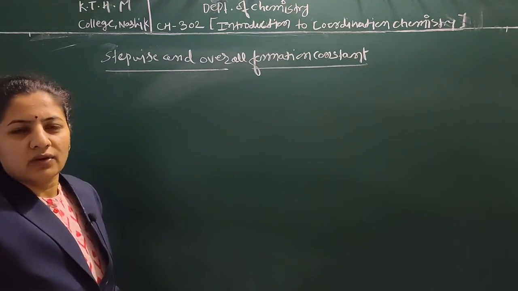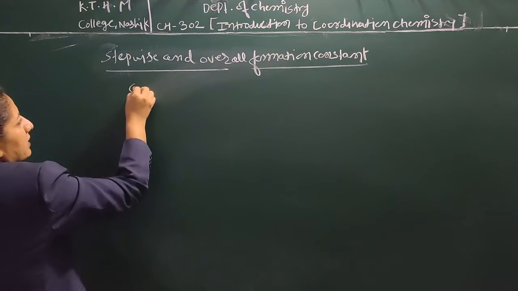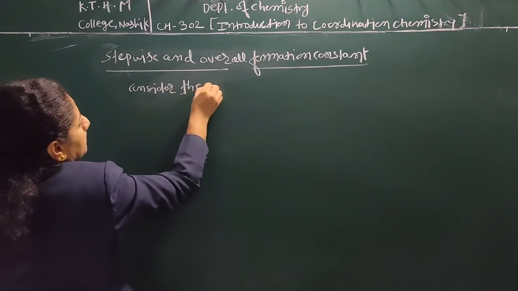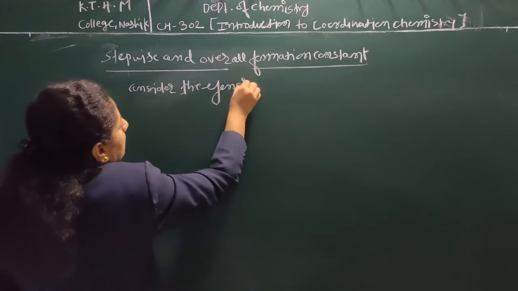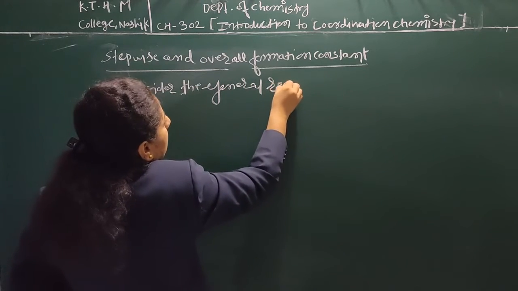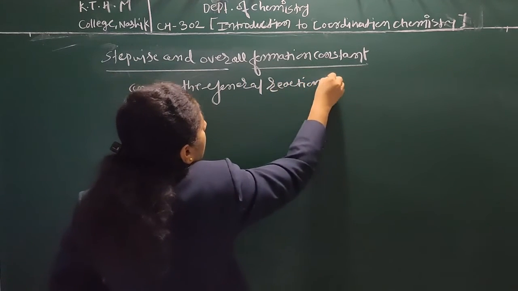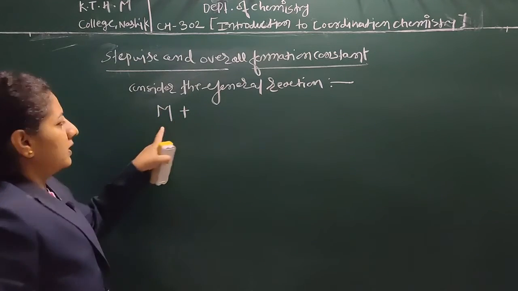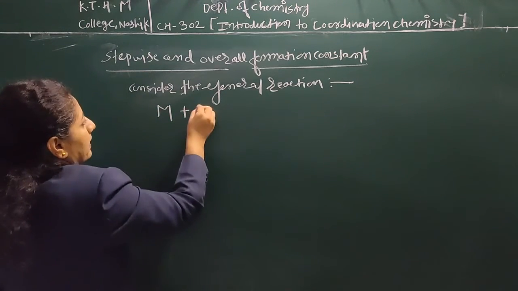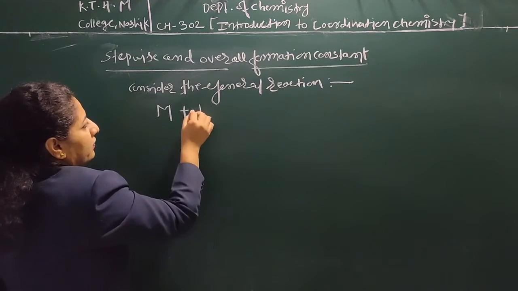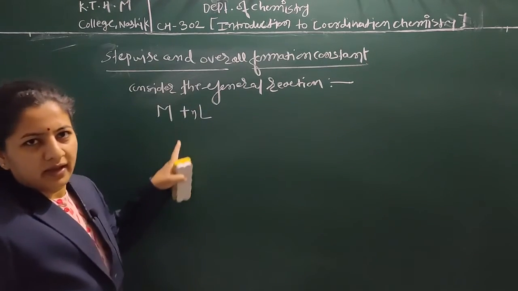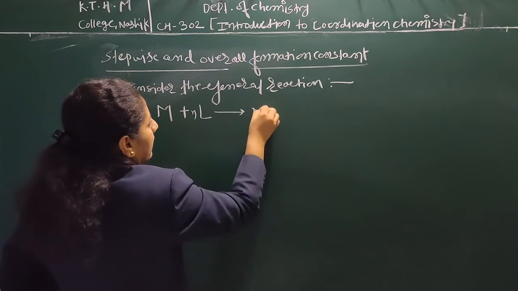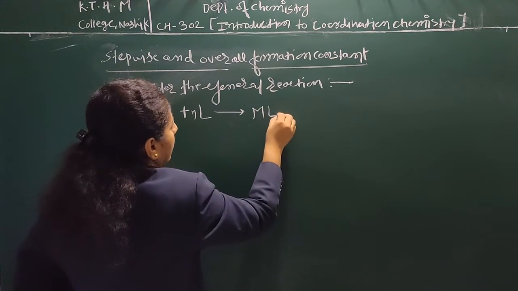For that we have to consider the general reaction, where M is a metal and L is a ligand. If we take n number of ligands, the product will be MLn.